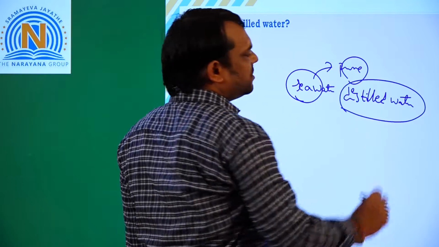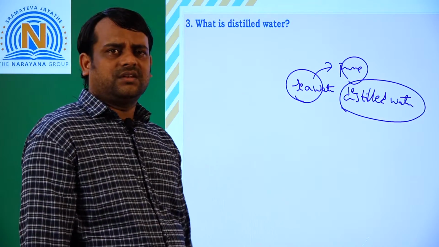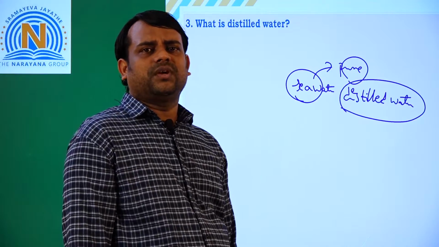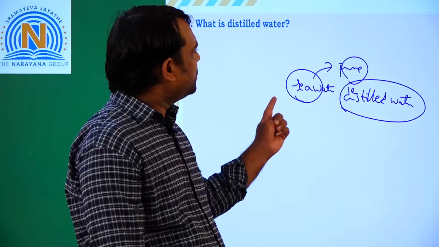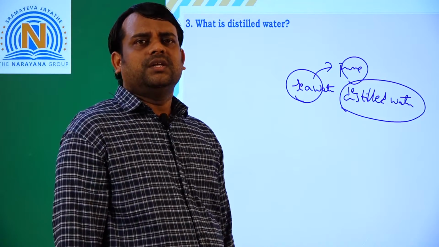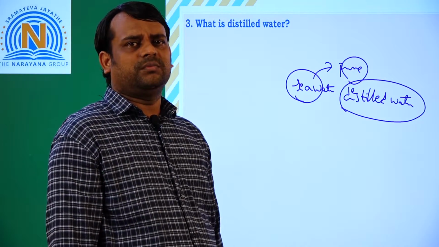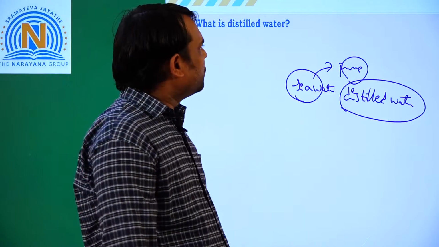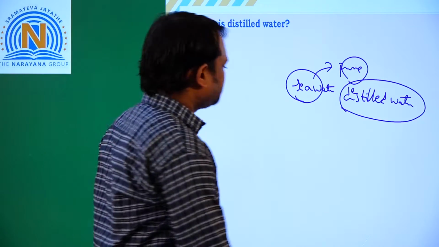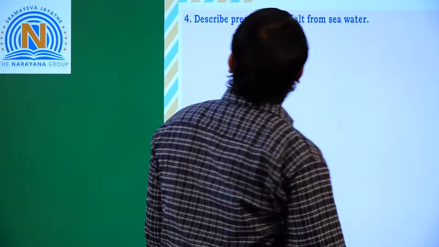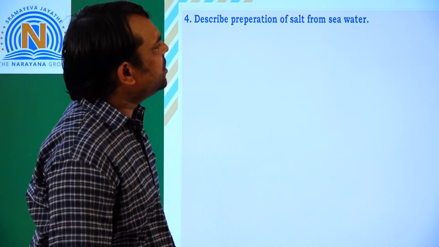That means the process of getting pure water from impure water is distillation. Based on the difference in their boiling points, we separate the pure water from the impure water. This technique, and the water obtained by this technique, is called distilled water. Right? Next. Describe the preparation of salt from seawater.